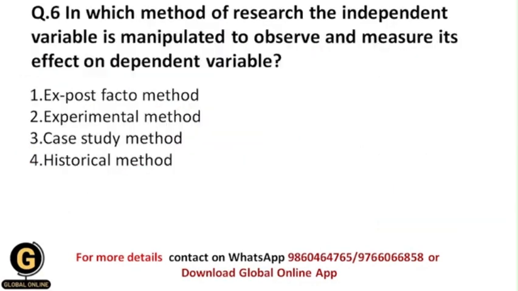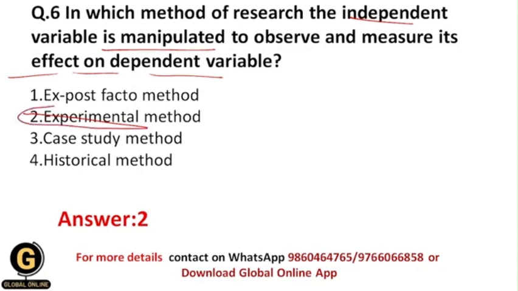In which method of research is the independent variable manipulated to observe and measure its effect on the dependent variable? This is the easiest question, and obviously the correct answer for this is experimental method, because this is the only research method, and the salient and unique feature of experimental method is that we are going to manipulate the independent variable and we are going to observe and measure its effect on the dependent variable.